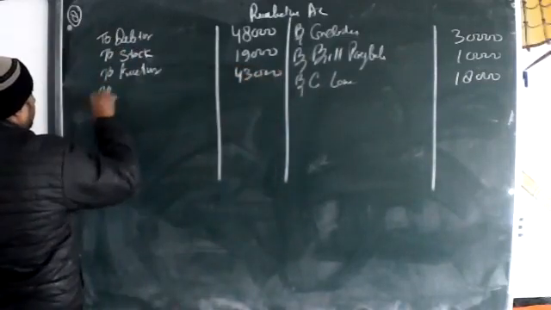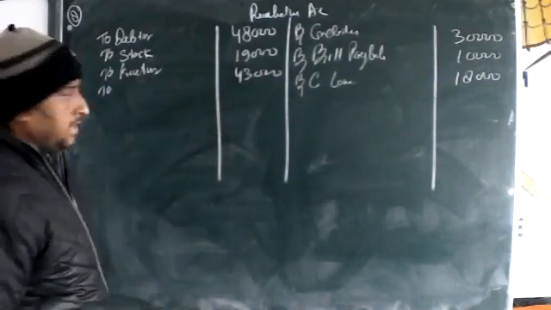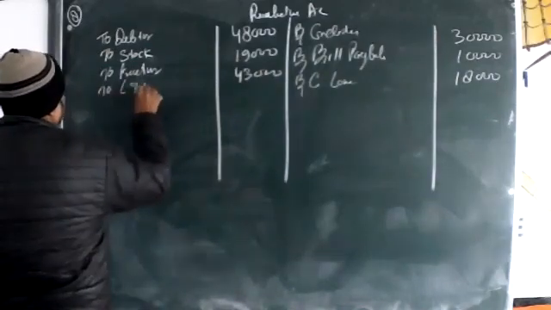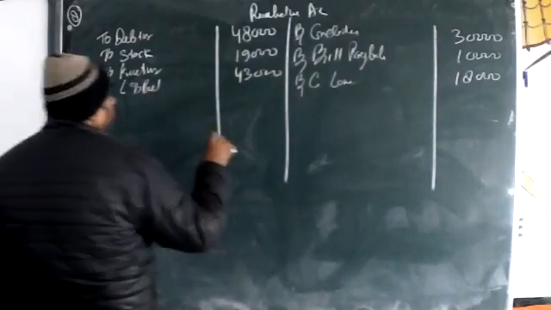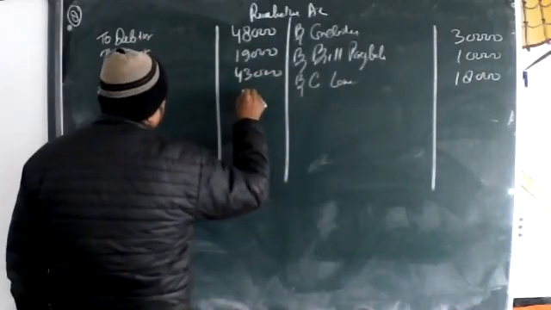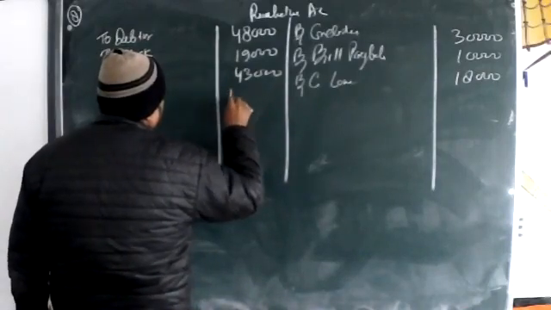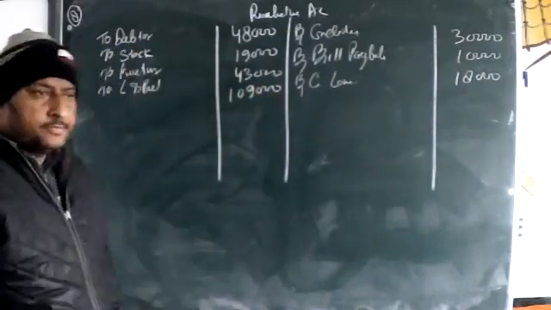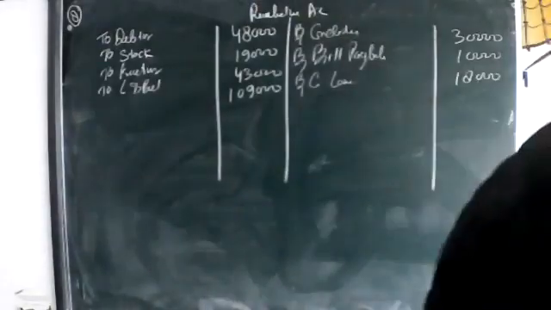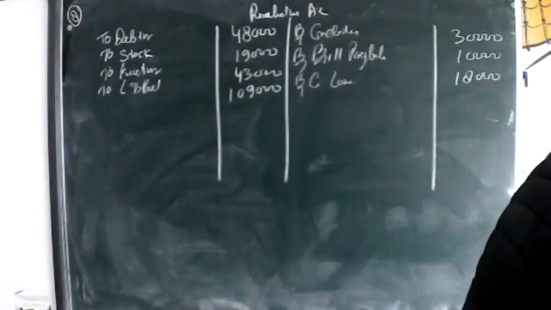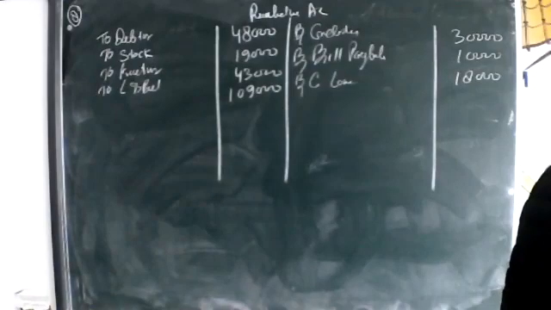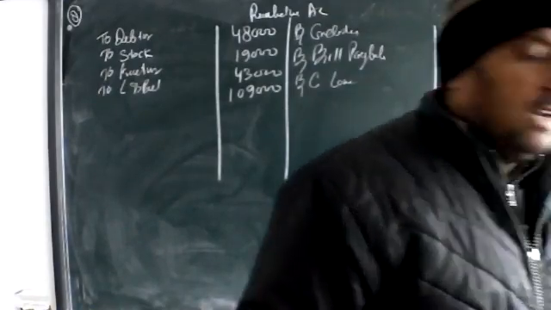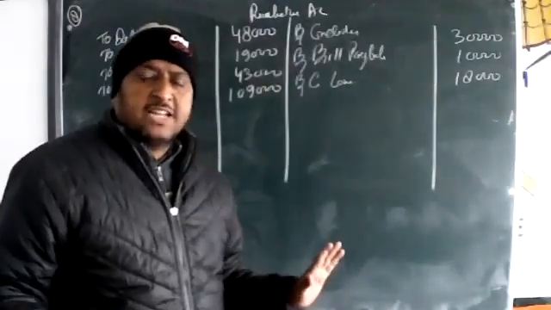Next, Land and Building, amount 1,09,000. Anything else? No sir, Z capital is there only. Capital, okay. Up to this is clear.